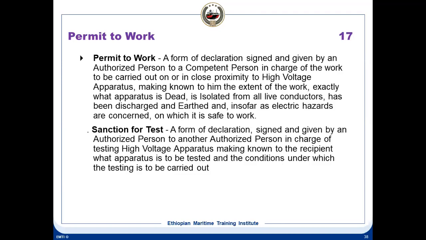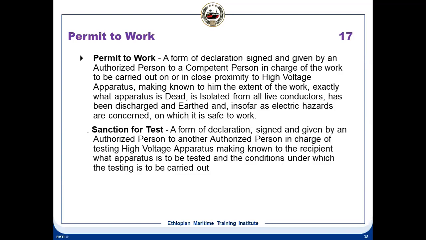So the permit to work is issued by the authorized person to the competent person, ensuring that he can commence his work once a permit to work is issued. All the isolation has to be done before issue of the permit to work. And whatever isolation has to be done, it has to be supervised by the authorized person, then only he issues the permit to work to the competent person.